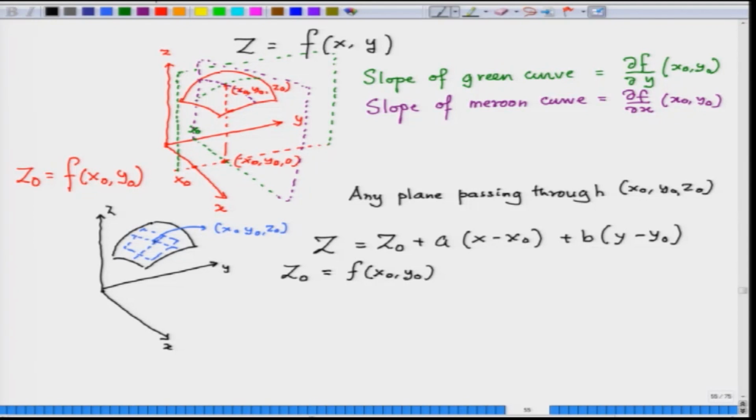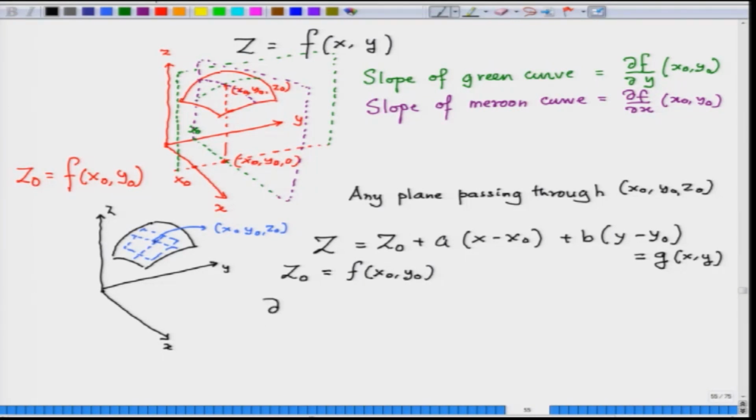Let us call this function g of x y. What we said is that the slope of these functions along the x direction and along the y direction, that is the partial derivatives of this function and the partial derivatives of the given function f at x naught, y naught should match.